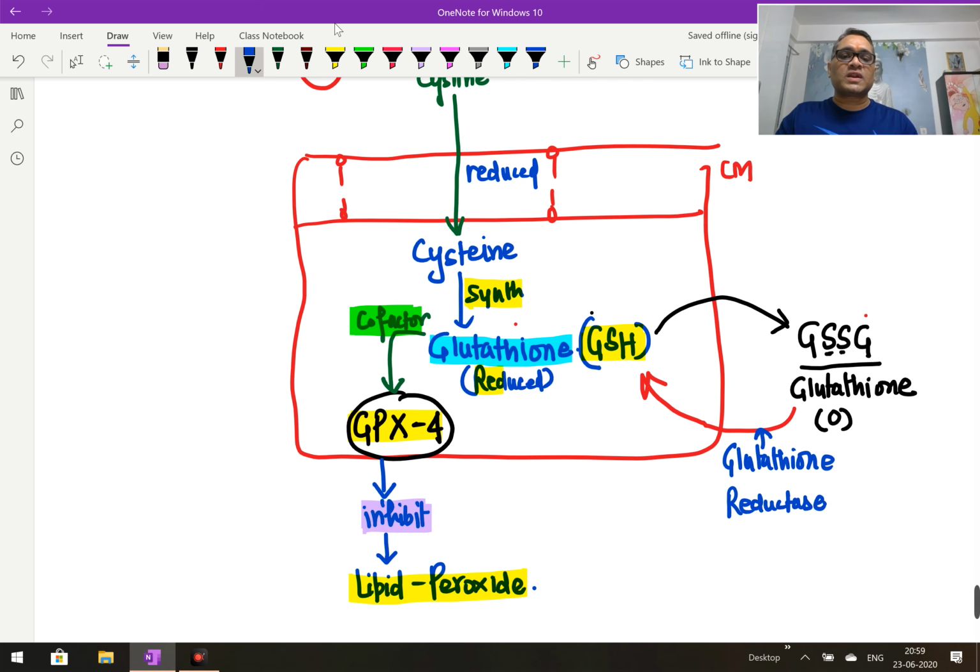So you can see it's a kind of cycle: GSH is converted into GSSG, the oxidized form, and after GPX4 inhibits lipid peroxide formation, it is converted back into the reduced form. That is how the sequence goes on. This is the normal thing.